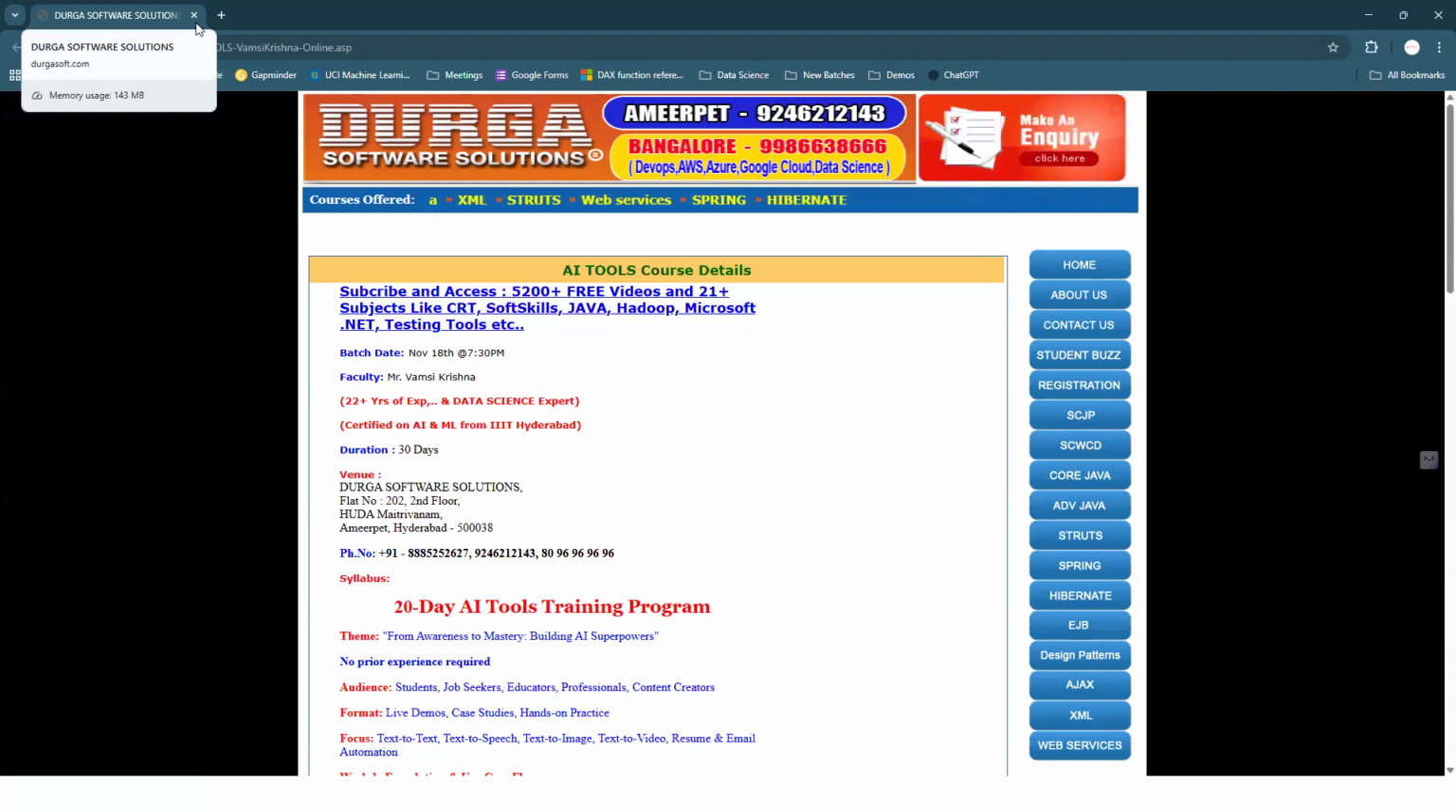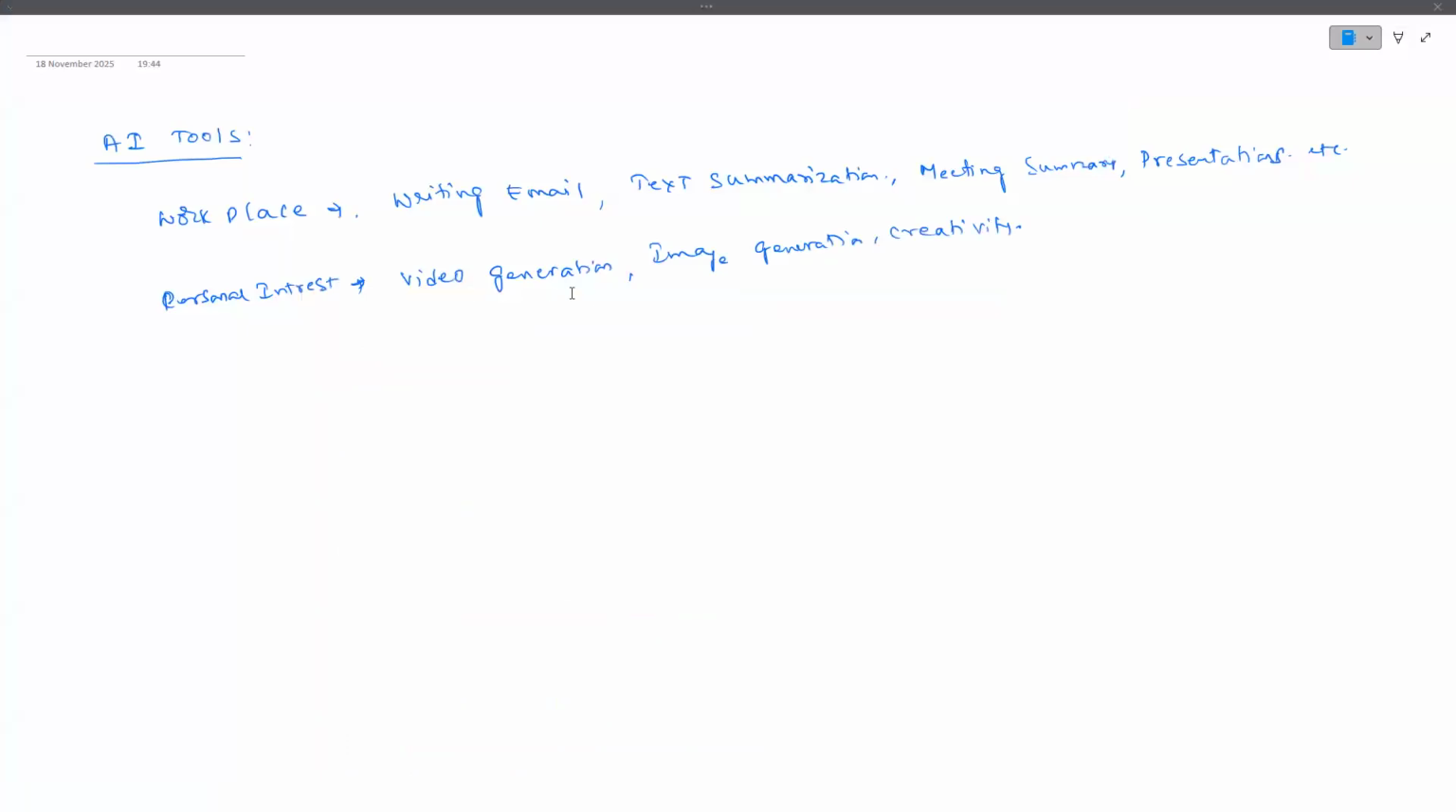Everyone knows how to use ChatGPT, but how to use it in an efficient way, we are going to learn as part of our training programs. So video generation, image generation, creativity, some kind of mixing up audios. You can generate some kind of audio, and that is going to be video generation.